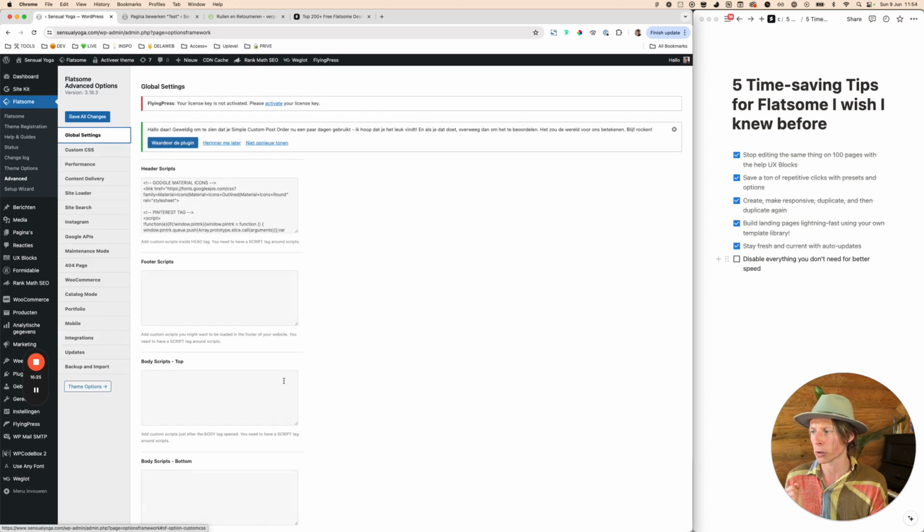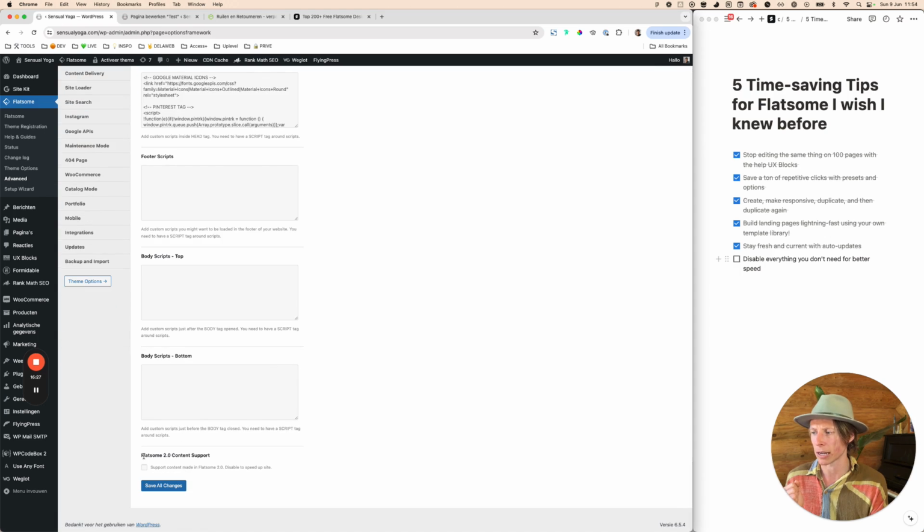And one of the global settings, I think here down below, is that if you're still working with a very old Flatsome version, Flatsome 2, then make sure to disable this again, because they're even highlighting that it will speed up your website.